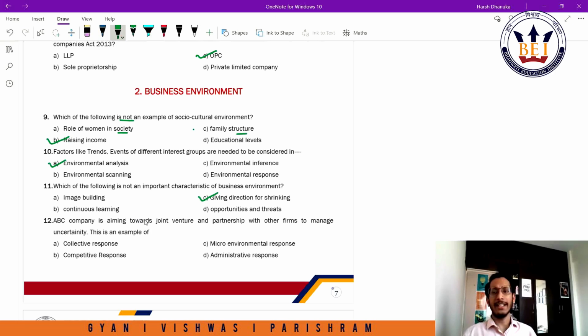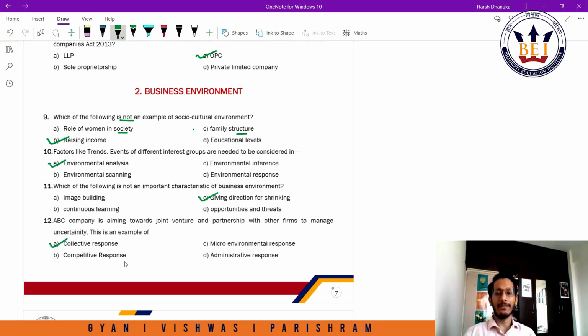ABC company is aiming towards joint venture and partnership with other firms to manage uncertainty. This is an example of. So ABC company has foreseen some sort of uncertainty, right? They're not sure what's going to happen, and they have perhaps decided that they would not be able to fight this alone, right? So they're taking help of certain joint ventures and partnership with other companies or other entities. So since they're coming together to fight this particular uncertainty, this would be a collective response, right?